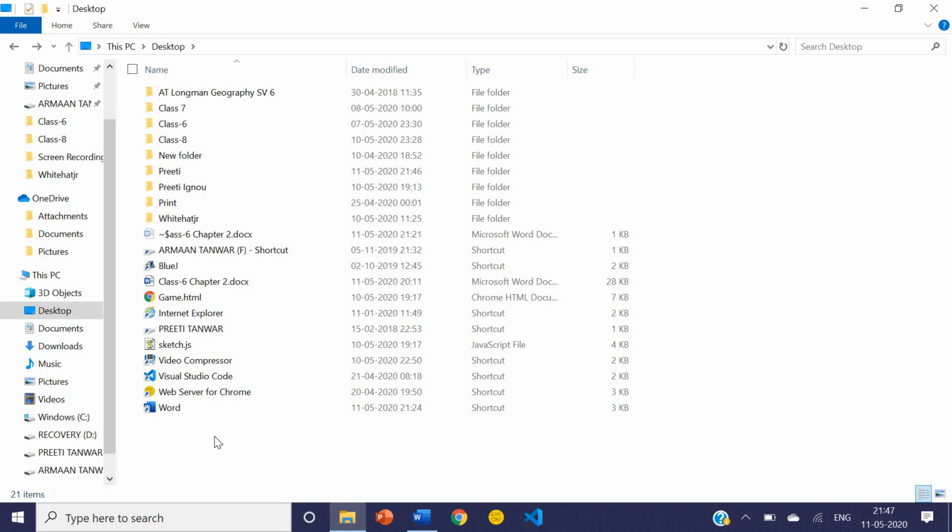So students, today what have we learned? We have learned how to create a folder. Second, how to save a file in a created folder. Third, how to copy a file. Fourth, how to move a file from one place to another. I hope it is clear. Okay. Now a few operations are left that we will do in the next class.